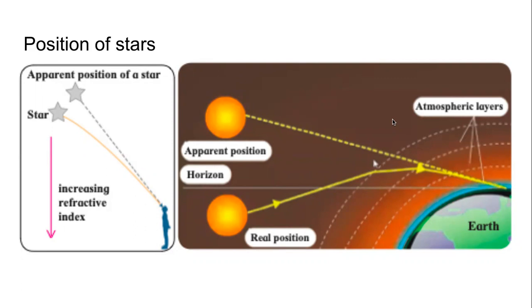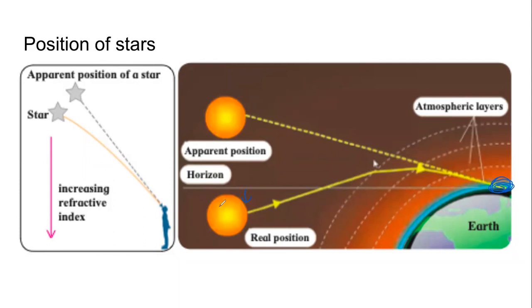And we common men, we are not scientists. For us, what is sunset? When the sun goes below the horizon. If our student Alfiya is sitting here and looking at the sun going down, when the sun goes below this level, for her it will be sunset. Why will that be sunset? Because we cannot see below that. That is the horizon. Horizon is the straight horizontal. We cannot see below that.